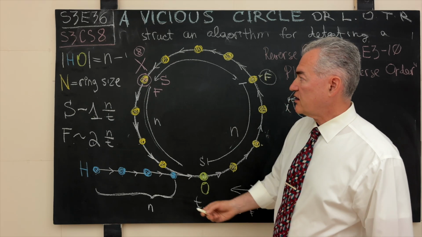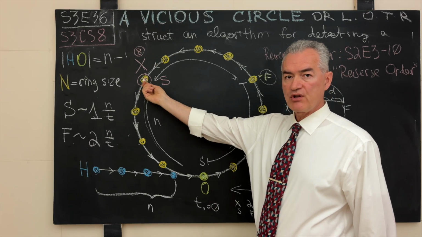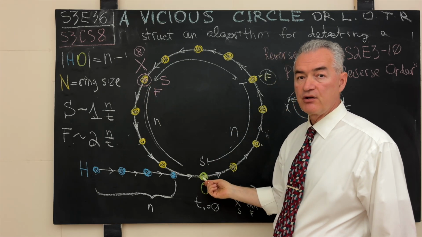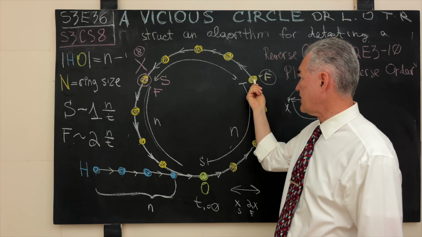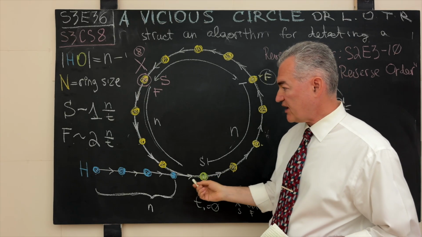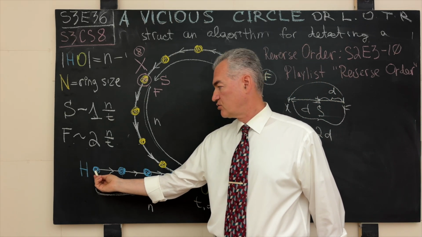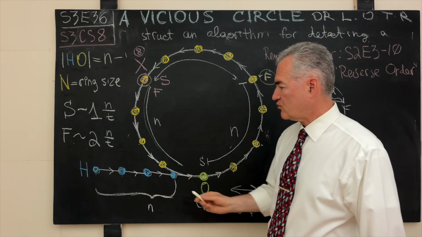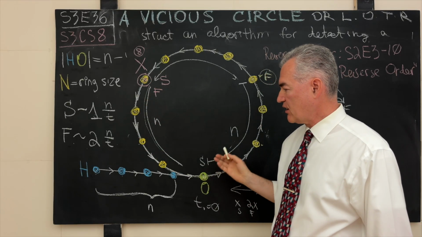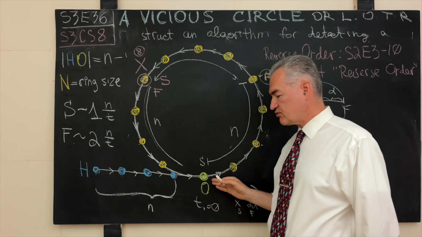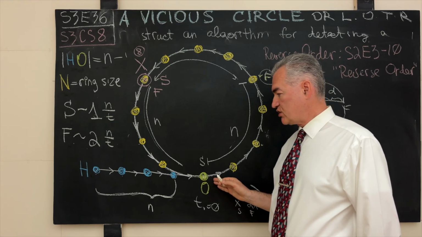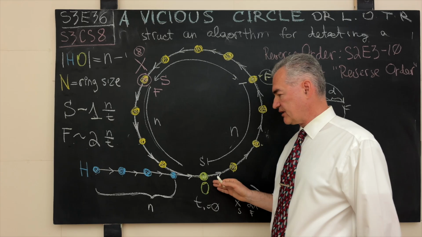Wonderful. Now that we proved that the node X, or the point where the two runners will meet on the ring for the first time after the slow runner is located at the origin of the ring and the fast runner located on the ring somewhere over here, has exactly the same distance from the origin as the home plate or the head node of the linked list. In other words, the distance from here to here is the same as the distance from here to here. We want to answer the following question: how do we recover the address of the origin, or how do we recover the address of the node to which two nodes in this broken linked list point?